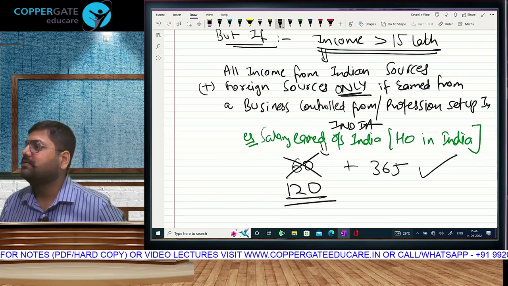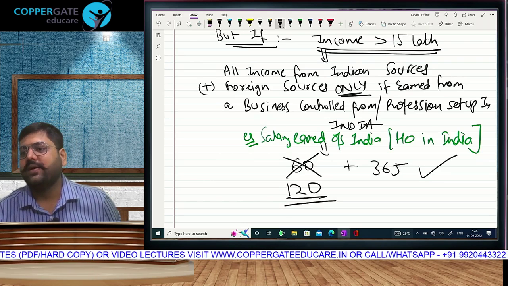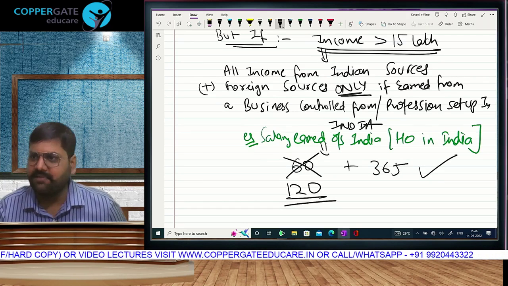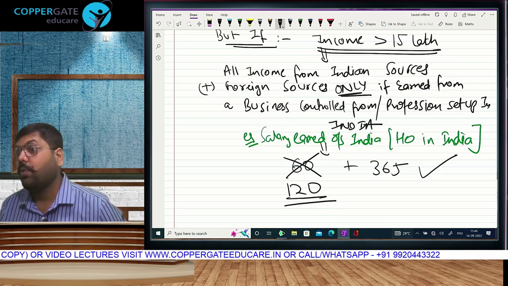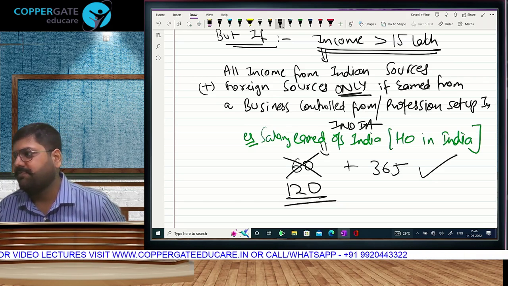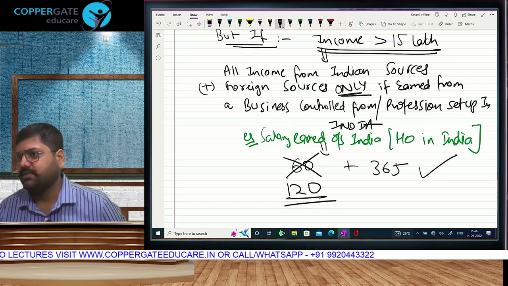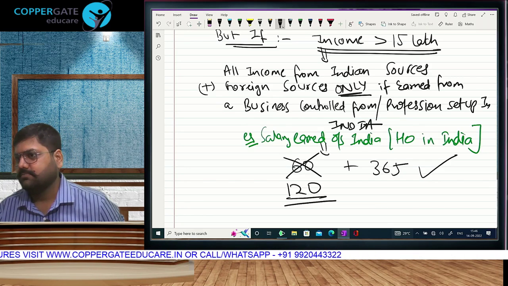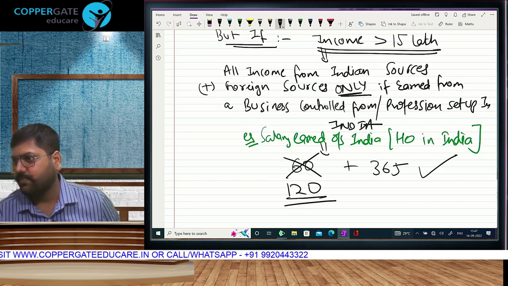63-65 will get cancelled and it will become 120, 365. So in the current year we will check how many days? 120. And in the last 4 years we will check 365 days. So start to end dekhne ka.